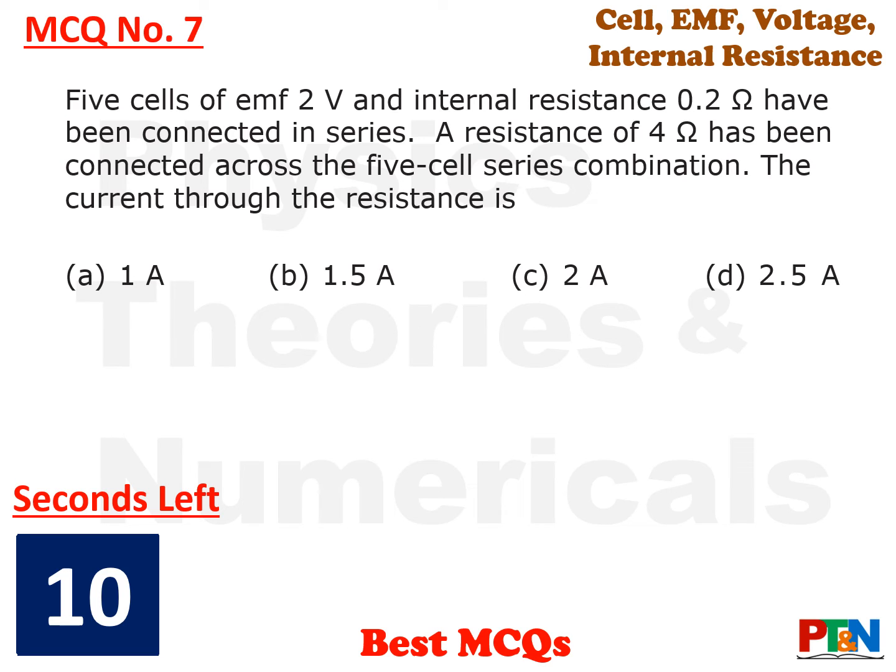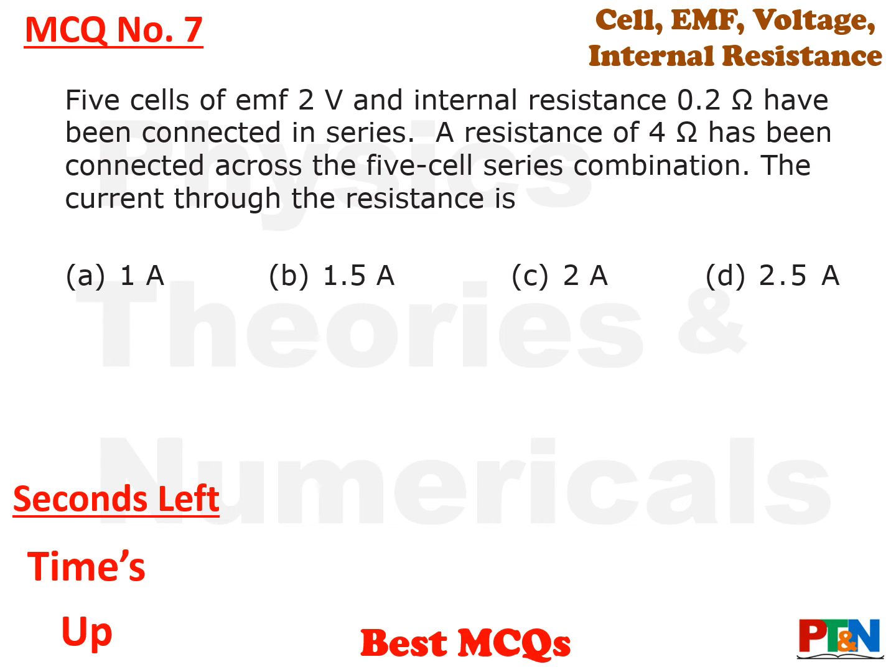Next MCQ. 5 cells of EMF 2 volt and internal resistance 0.2 ohm have been connected in series, one after another, right? The resistance of 4 ohm has been connected across the 5 cell series combination. That is, external resistance is 4 ohm. You need to find the current through the resistance. 4 options for you, 10 seconds time. Your time starts now. If you require, do take your time.